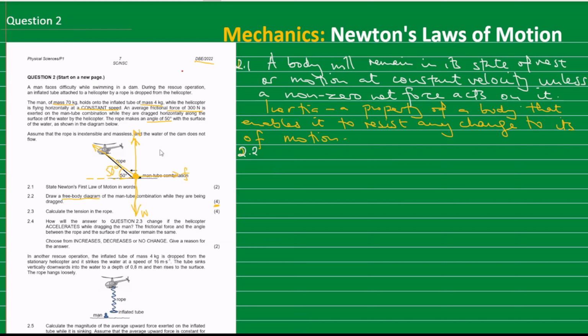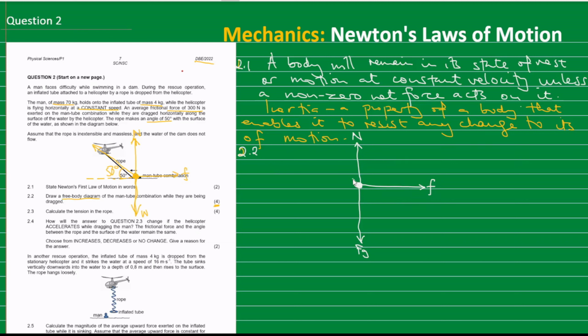So let's draw a neat diagram. Our free body diagram: we have our dot here representing the combination of the man and the tube, and then our gravitational force acts downward. So that is our FG, we can call it W. And then there is frictional force to the right. There is normal force acting up, that is N.